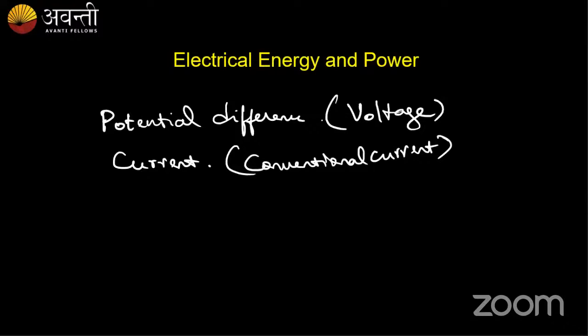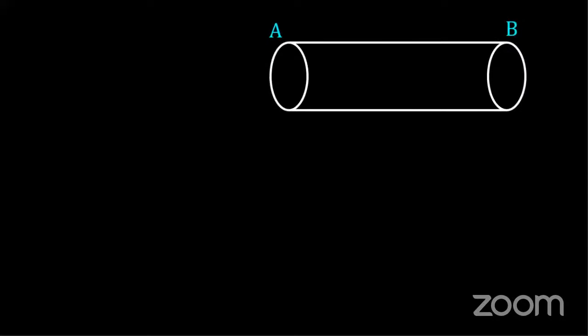So we know voltage, conventional current or current, and potential difference by now. In today's class, we'll be discussing what is power. So how does this exist? Let us consider a conductor of length L. Let A and B be the two edges of the conductor.